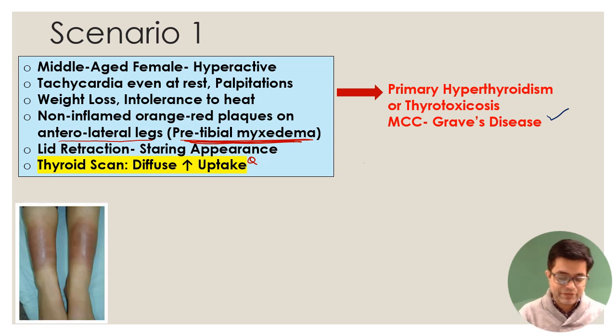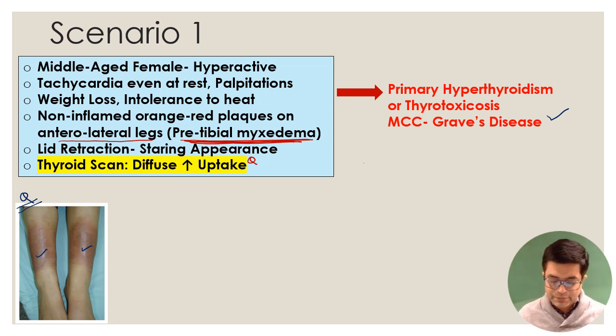This is a photograph. Again, it is an image-based question which has been asked in the NEET PG exam. So they will show this image. They will say lady has a staring appearance and she has tachycardia and legs are showing the following. What is the lesion likely to be there? This is how pretibial myxedema looks like. Here it is bilaterally symmetrical. Sometimes it can be unilateral as well.